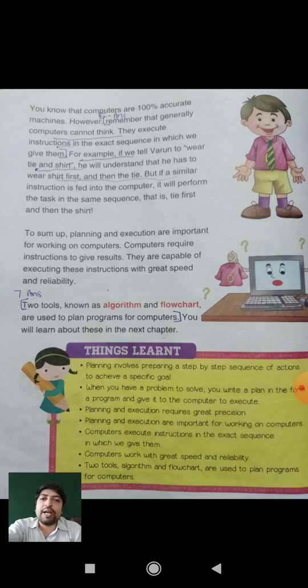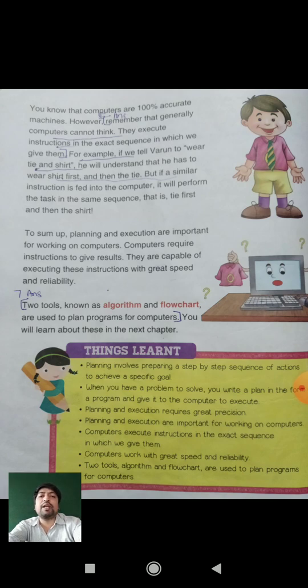However, remember that generally a computer cannot think. It executes the instructions in exactly the sequence in which we give them. The computer just follows the sequence that we give to it.